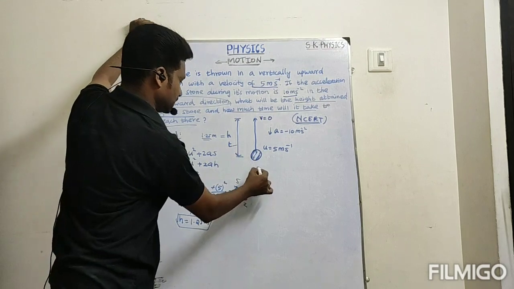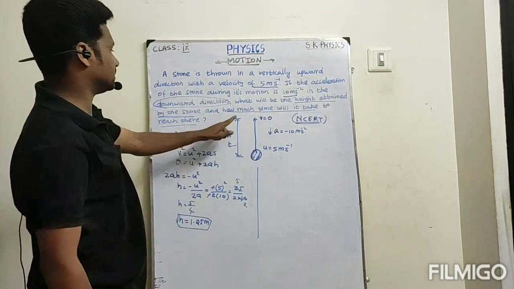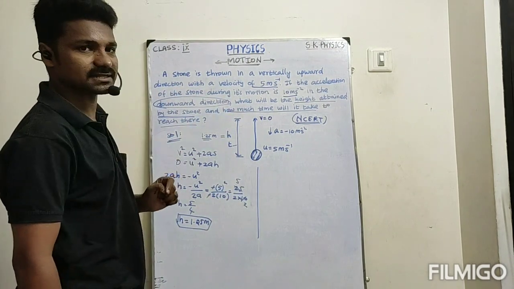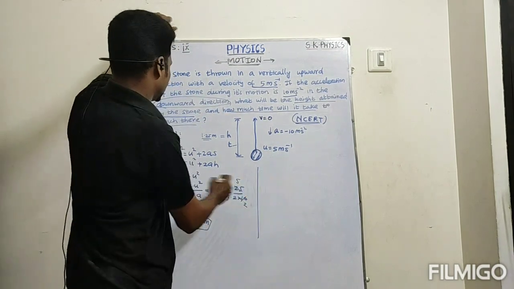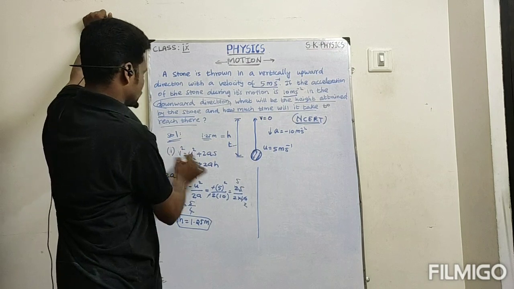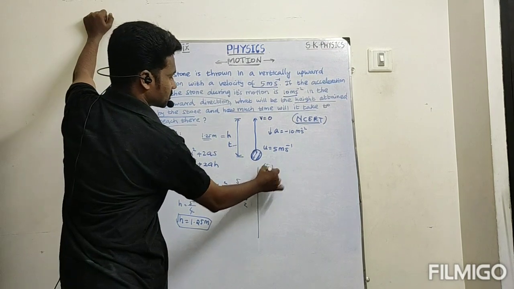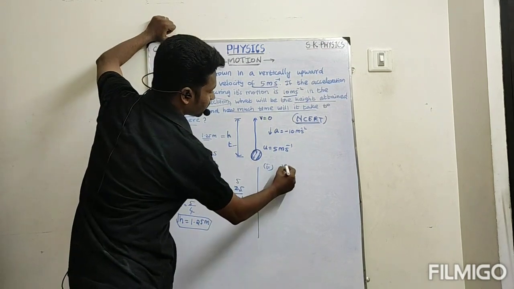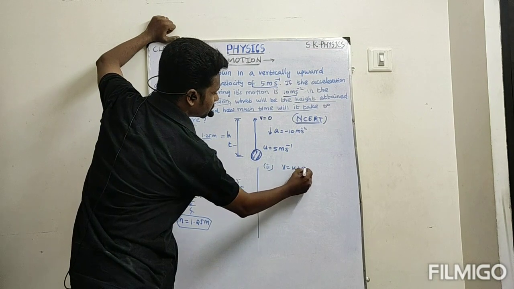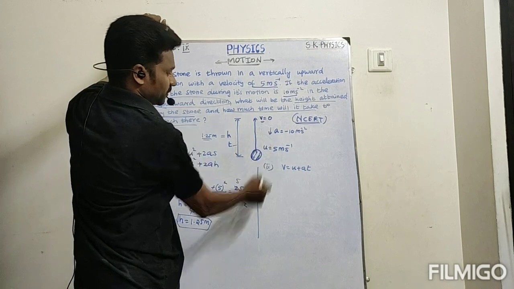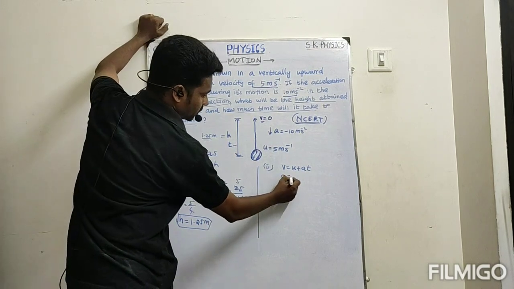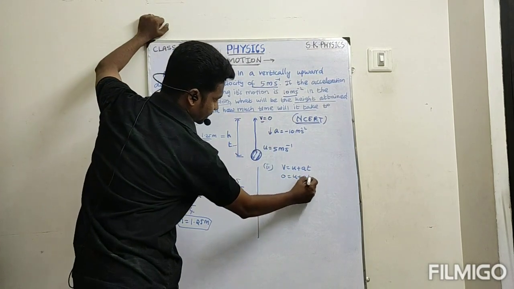Next, the time. Please listen. See that initial velocity, final velocity and acceleration are there, so easily we can find the time period. This is taken as equation number 1 and this as equation number 2. We know the formula V is equal to U plus AT. Here the final velocity is 0, so 0 equals U plus AT.